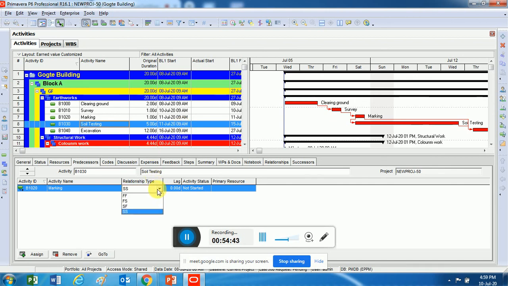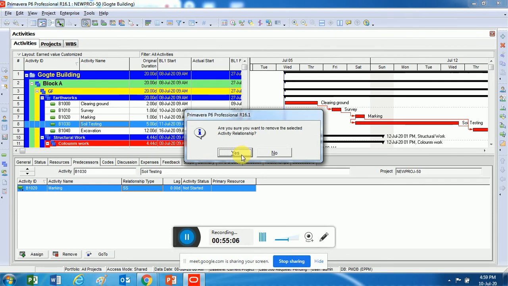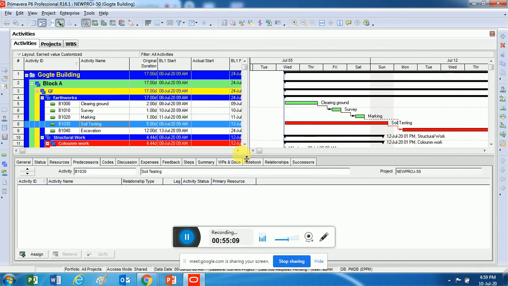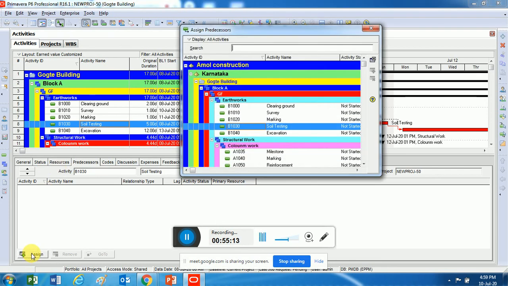You can change it if you want to make it finish to finish or start to start, because it was not mandatory to finish my marking and then start soil testing, so I started it simultaneously. In fact, I can start soil testing from the day when I am doing a survey also, isn't it? I'll change my relationship. If I want, I can assign one more also, or else I can remove this. You have an option called remove. I'll say yes, remove it. The moment I removed it, you can see the relationship has broken down here. I'll go to assign. I'll say survey, and I'll click on assign.